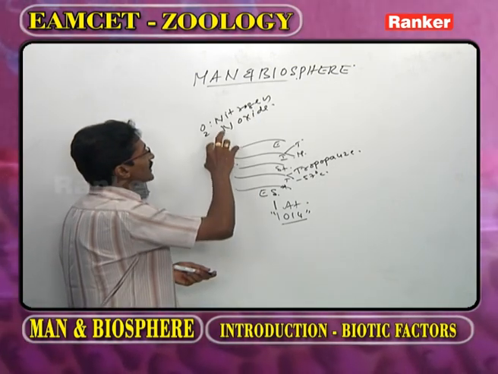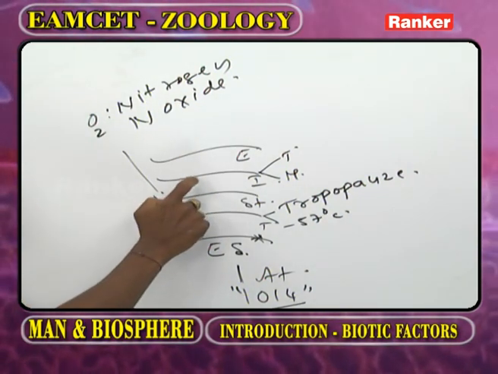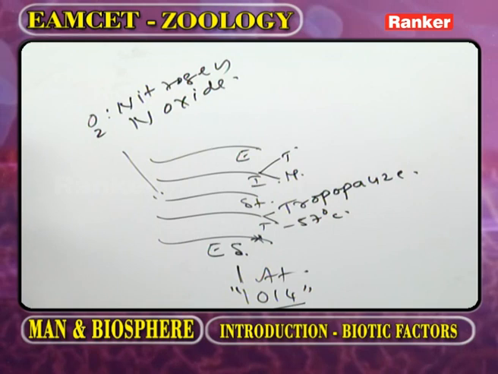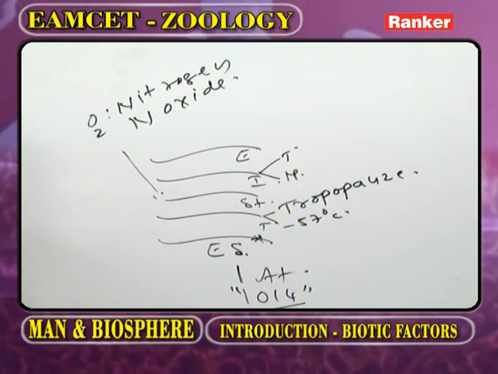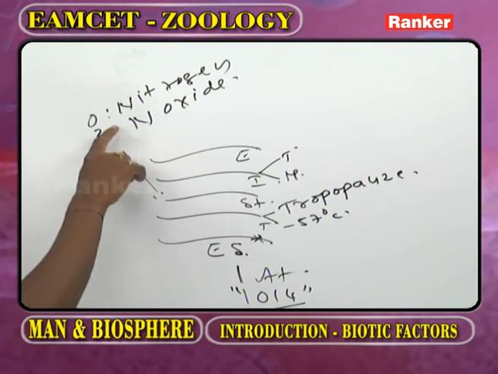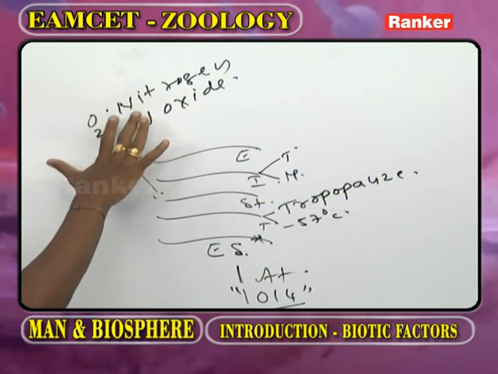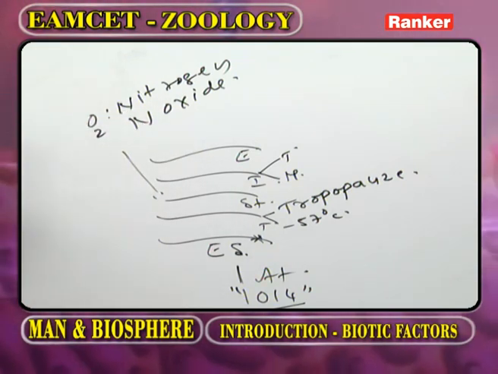Why are the oxygen, nitrogen, nitric oxide in the ionic state in the ionosphere? Because of ionizing radiation. Because of the ionizing radiation in the ionosphere, the oxygen, nitrogen and nitric oxide are in the ionic state.